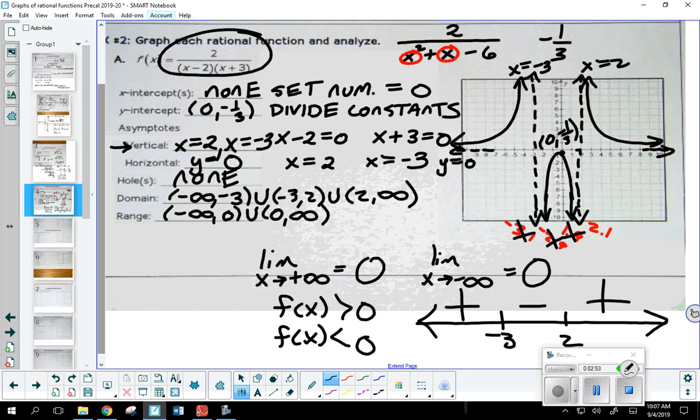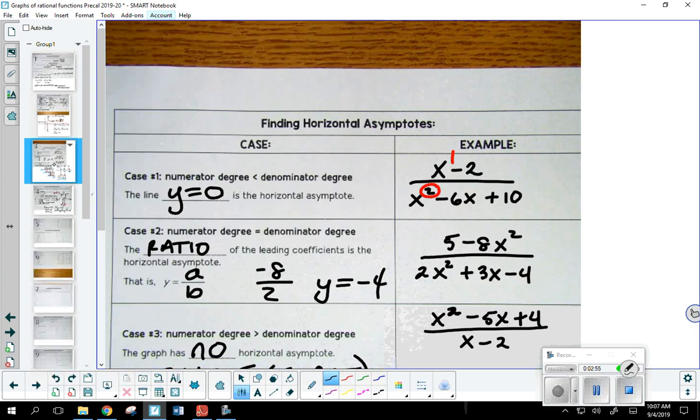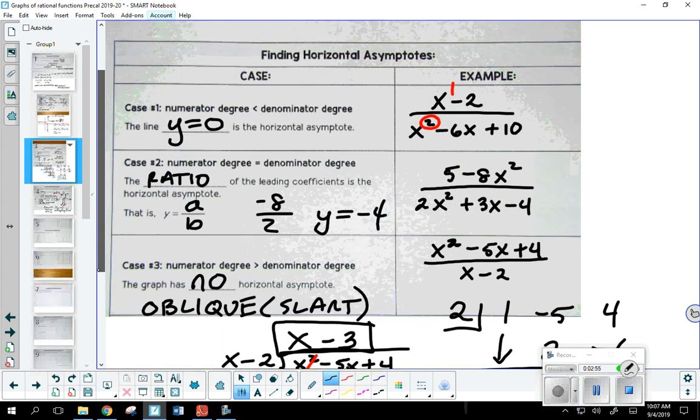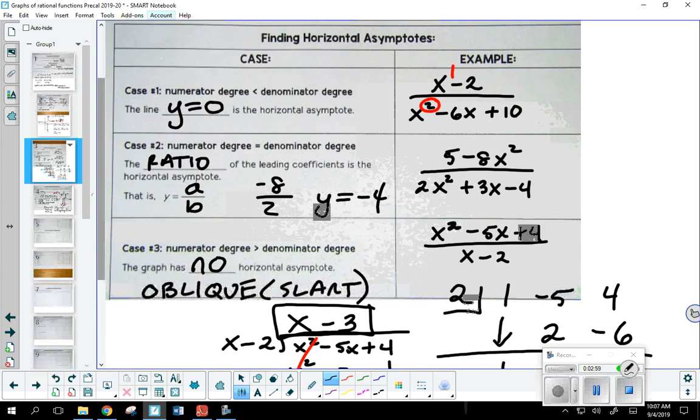Let me help you. Now, this is one of the first things that we talked about yesterday. So let me kind of quickly just go back over it for the folks who weren't here. If you're looking at a rational function and you're trying to determine if it has a horizontal or a slant asymptote, you want to look at what we call the degrees. Okay, well, the degree is the term that has the largest power. Okay, you want to look at that for the numerator and denominator and go ahead and compare the two. And there are three cases.